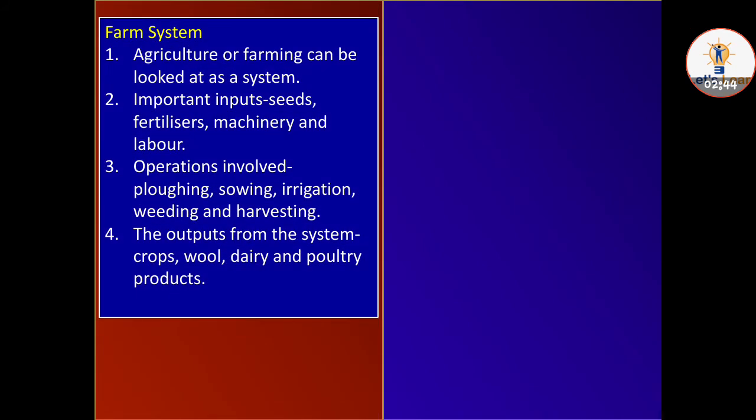So let's know about the farm system. So there are four steps to know what would happen to grow the crops. So farm systems, the following steps are: agriculture or farming can be looked at as a system.